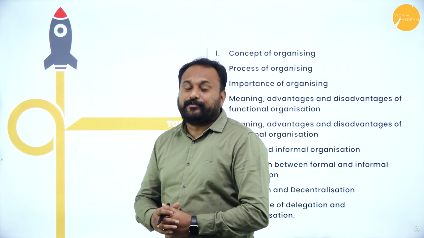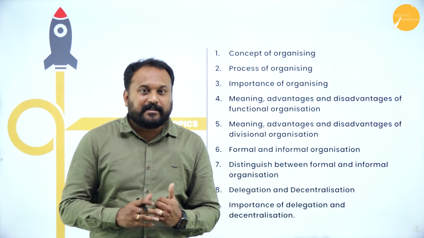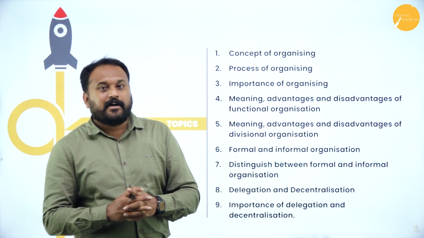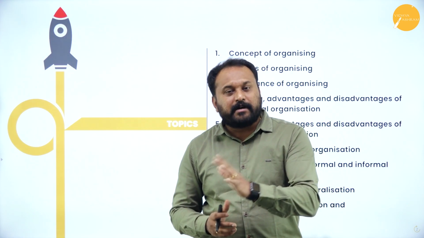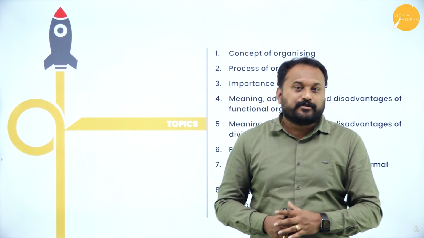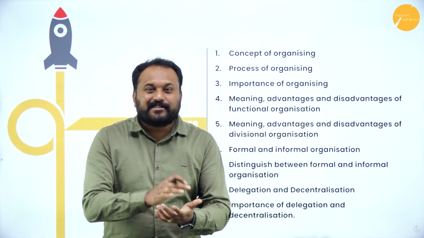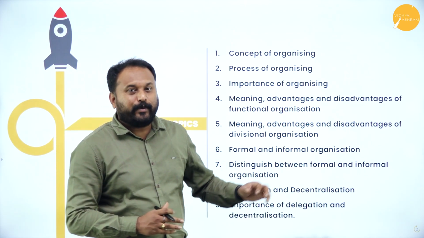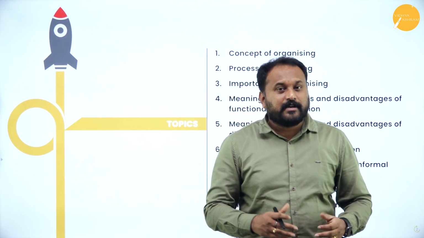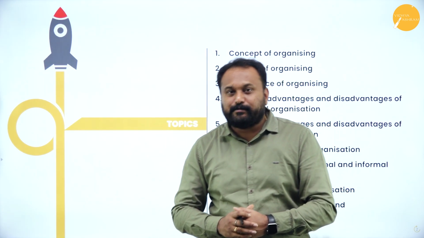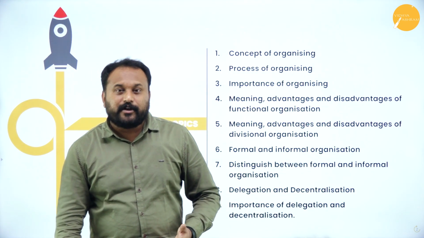You might wonder about a 4-mark question. If anybody says there is one in organizing, the answer is no, you will not have a 4-mark question. Instead, you will get an 8-mark question, one 1-mark question, and one 2-mark question. There are 2 1-markers which come in this chapter, so be very careful. The 12 marks is what you will get in this chapter. When you get a 12-mark question from this chapter, that means this chapter is very, very important. Please do practice this chapter thoroughly at home.